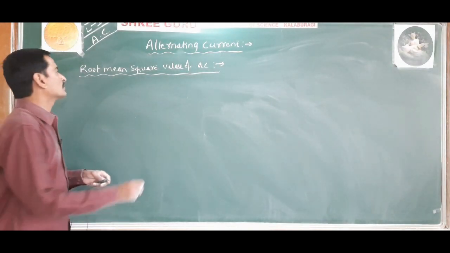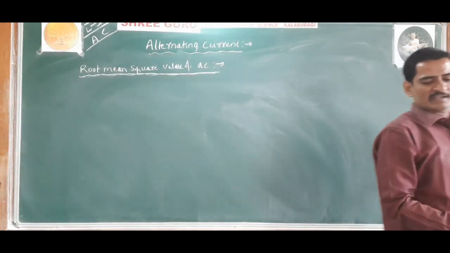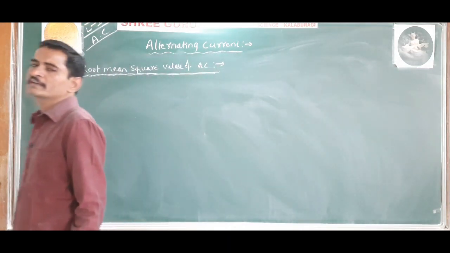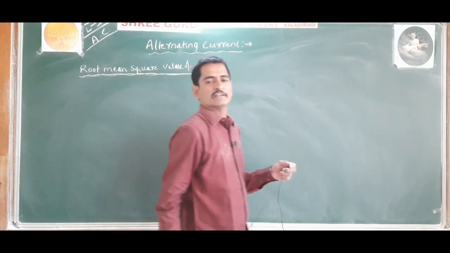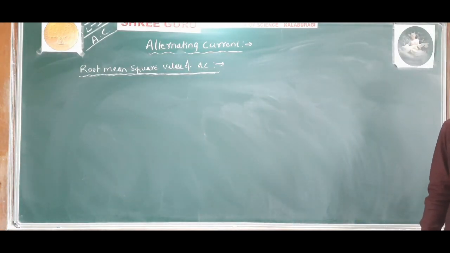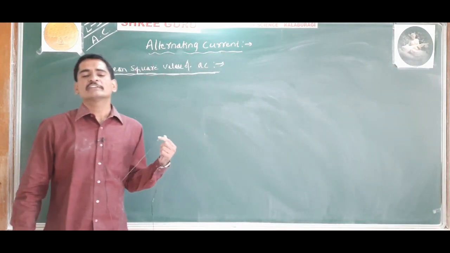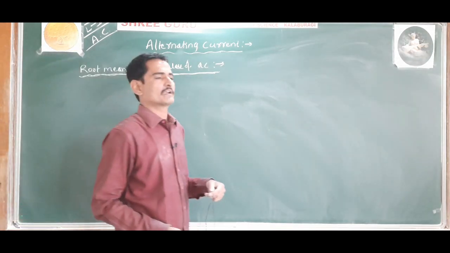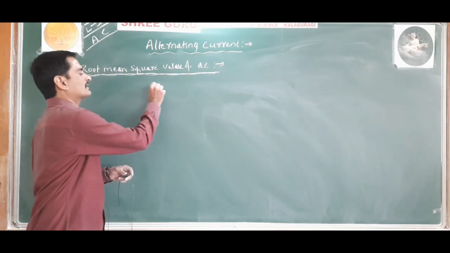Okay. So the root mean square value of AC, RMS value of AC, is that steady current which produces the same amount of heat in a conductor as is produced by the AC when passed through the same conductor for a time interval capital T.